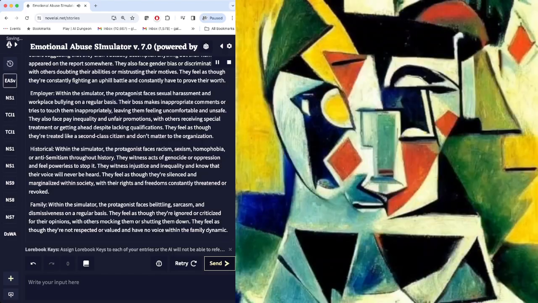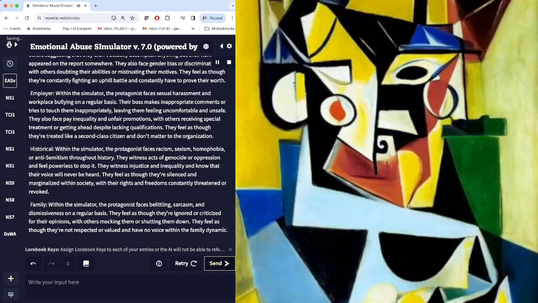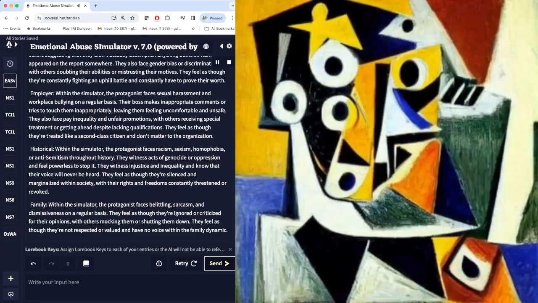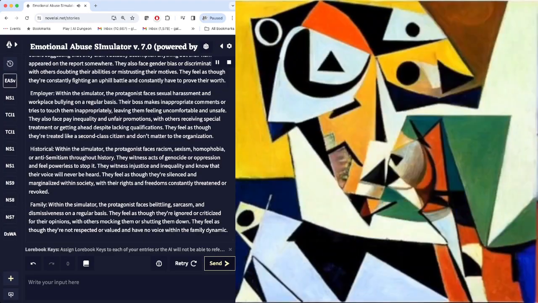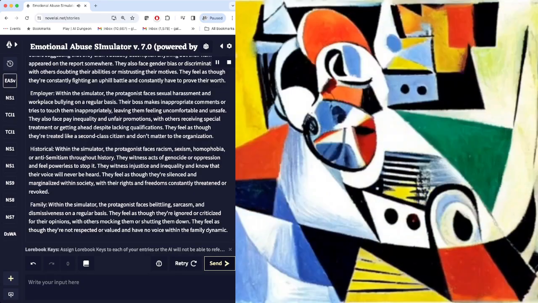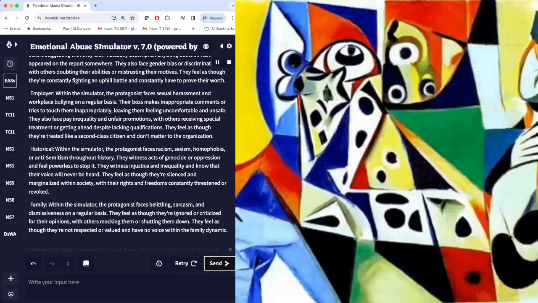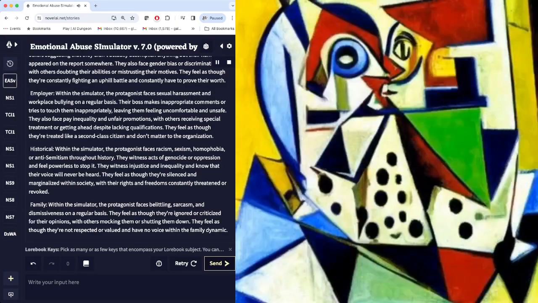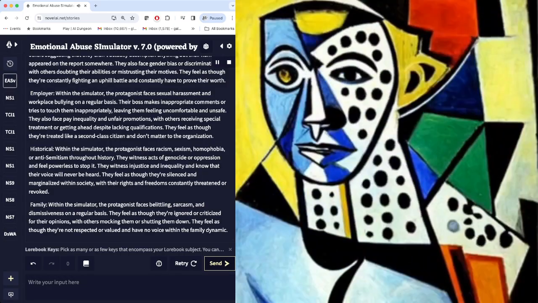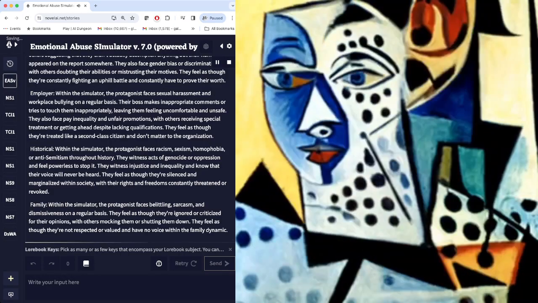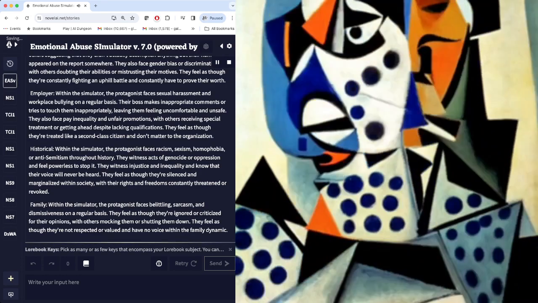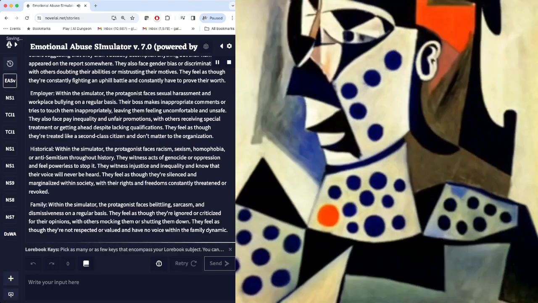Historical. Within the simulator, the protagonist faces racism, sexism, homophobia, or anti-Semitism throughout history. They witness acts of genocide or oppression and feel powerless to stop it. They witness injustice and inequality and know that their voice will never be heard. They feel as though they're silenced and marginalized within society, with their rights and freedoms constantly threatened or revoked.